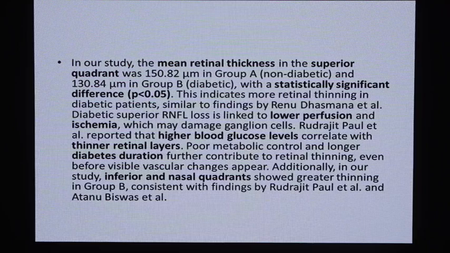Diabetic superior RNFL loss is linked to lower perfusion and ischemia, which may damage ganglion cells. Rudrajit Paul et al. reported that higher blood glucose levels correlate with thinner retinal layers; poor metabolic control and longer diabetes duration further contribute to the retinal thinning, even before visible vascular changes appear. Additionally, in our study, inferior and nasal quadrants showed greater thinning in Group B, consistent with findings by Rudrajit Paul et al. and Atanu Biswas et al.